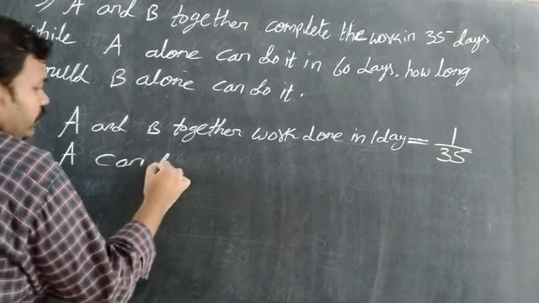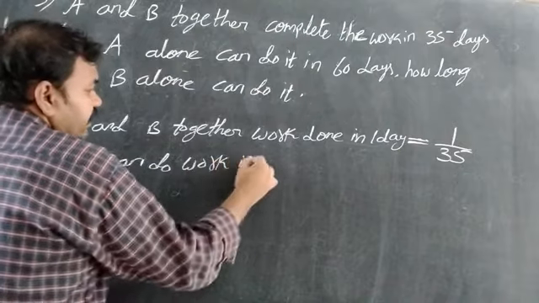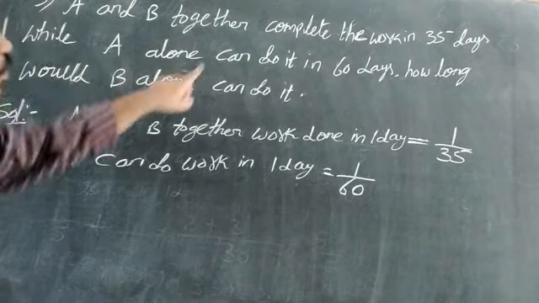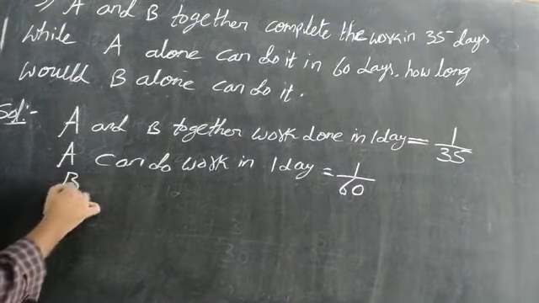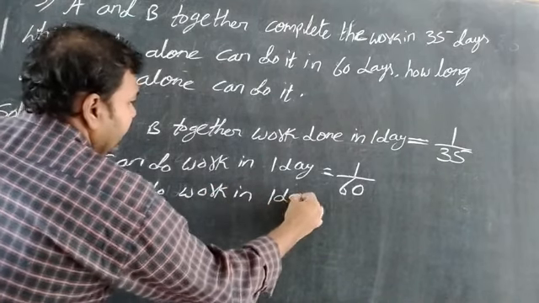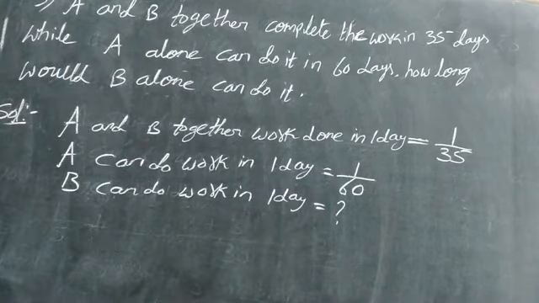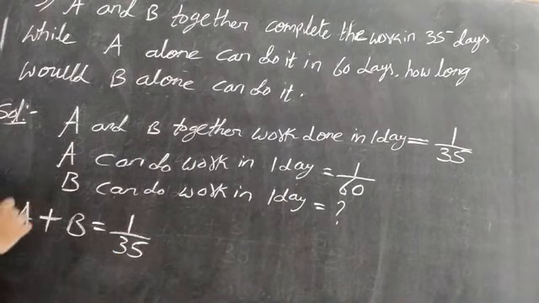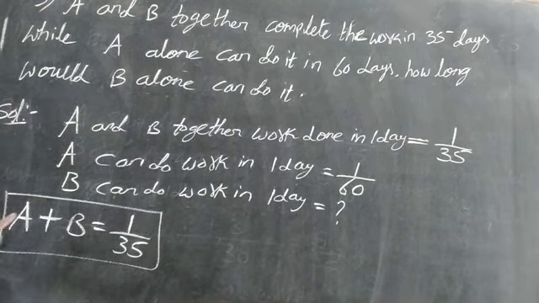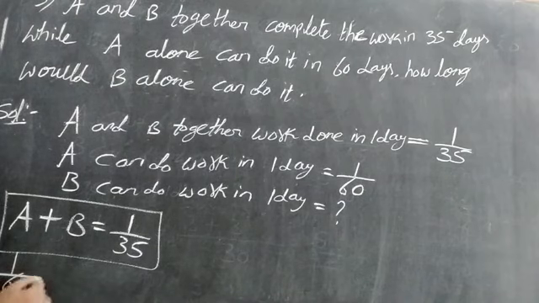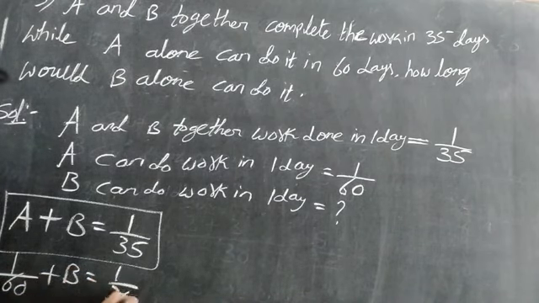A can do work in 1 day is equal to 1 by 60. B can do work in 1 day is equal to question mark. We know that A plus B working together gives 1 by 35 parts. A and B working together means 1 by 35. In that, we know A's part. The A part is 1 by 60, plus B is equal to 1 by 35.